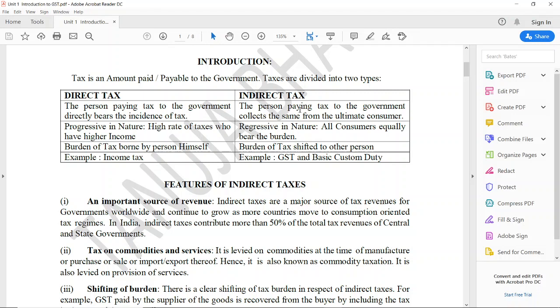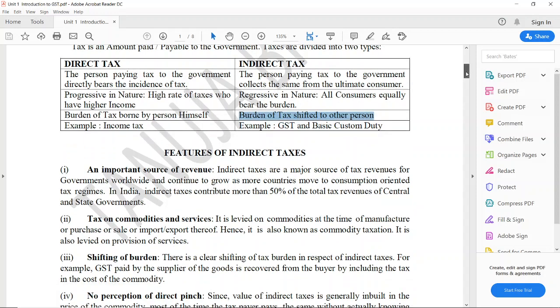Indirect tax means here the person paying the tax to the government will collect the tax from the consumer or customer and pays the tax to the government. It is regressive in nature, which means that all the customers, irrespective of whether they are rich or poor, will pay the tax equally. Now, the burden of tax under indirect tax is shifted to another person. Example, GST and basic customs duty.